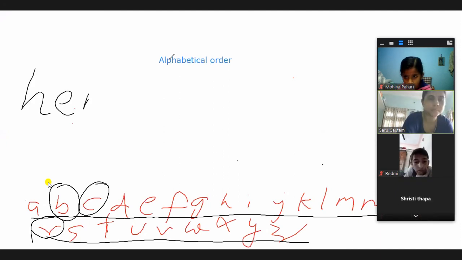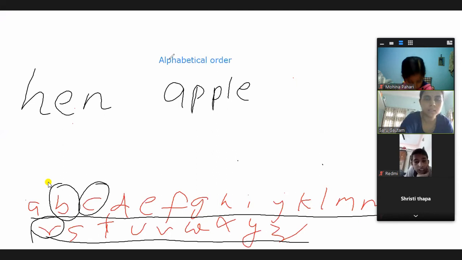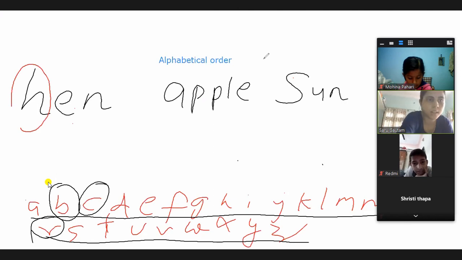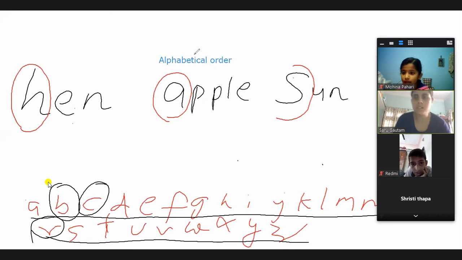Hen, apple, and sun. Okay, 3 words I have given here. First of all, you will see the first letters of the words. Here you will see the first letter, again you will see here the first letter, and here also you will look at the first letter.